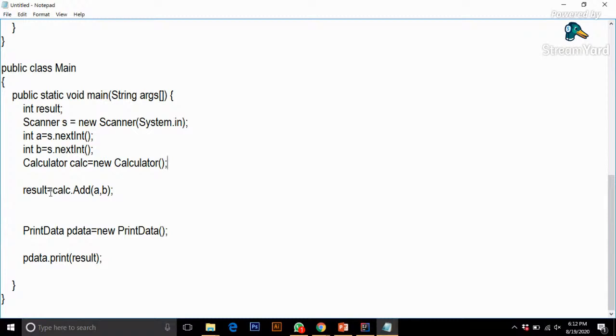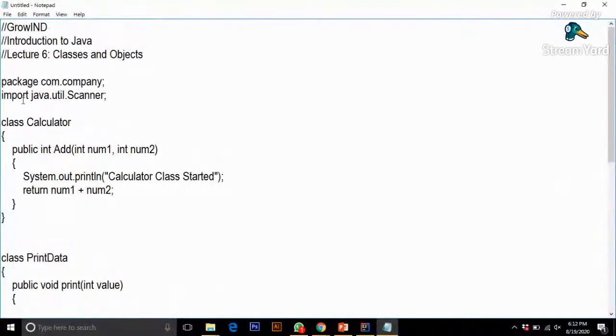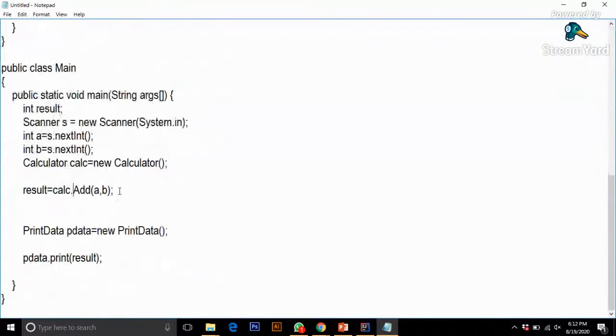Now in result I have included it as cal.add. What this means is that the cal object is calling the add method. So at this point the code would go to the class, to the method add, and it would run this method. It takes num1 and num2 and returns the value, that is num1 plus num2. So the result would be num1 plus num2.